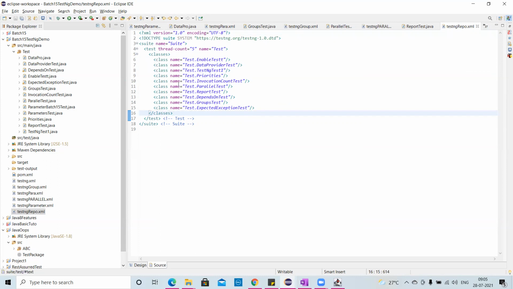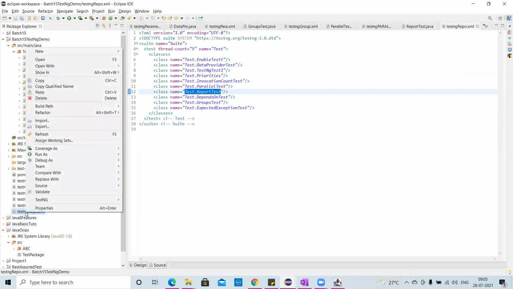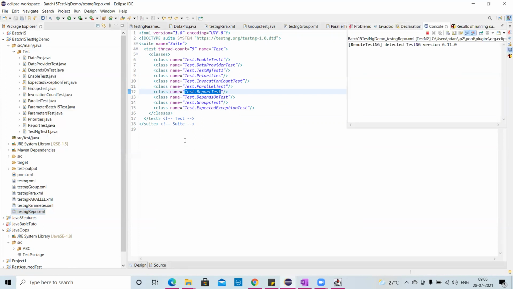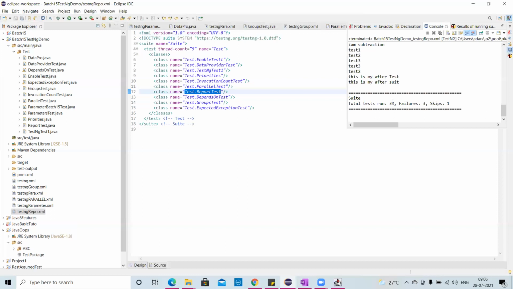I have so many classes: expected exception, reports, whichever I have created so far. I'll execute this by running as a TestNG suite. It will check those classes and execute all of them. See, it did everything. 39 test cases were run, in which 3 failed and 1 was skipped.